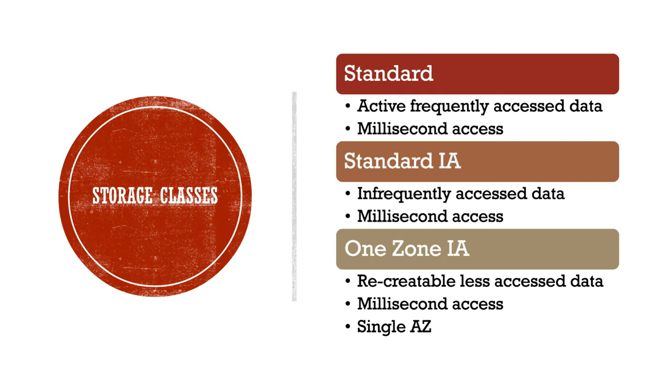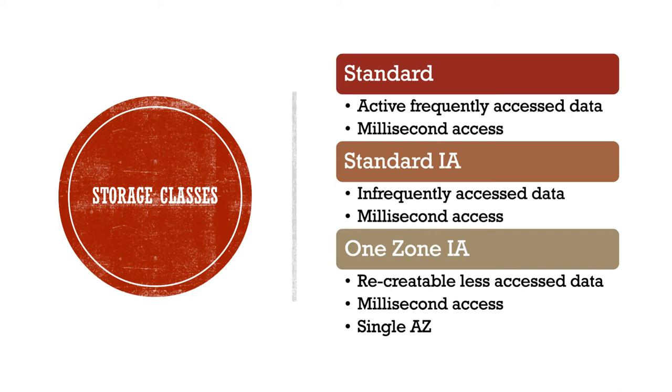So there are different storage classes in S3. Initially when the S3 service got launched in 2006, there was one storage class, which was the standard storage class. So anything that you put in S3 by default goes to this storage class. The speciality of the storage class is that whenever we want the data to be accessed in milliseconds and it is active, frequently accessed data, it should be in the standard storage class. This is the default one.